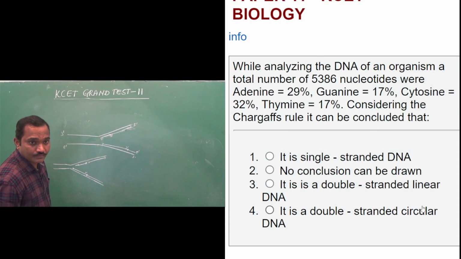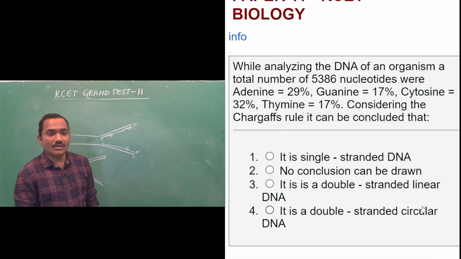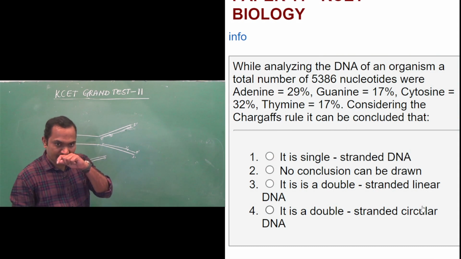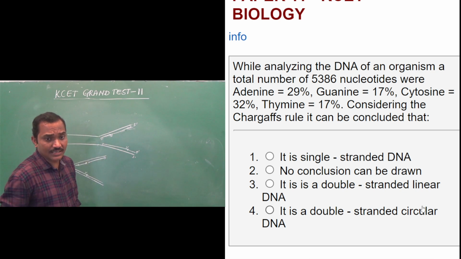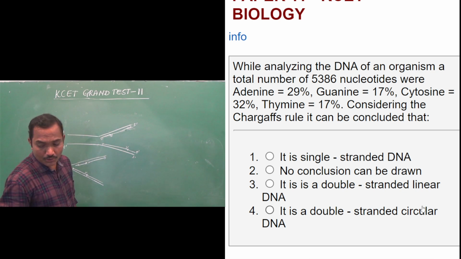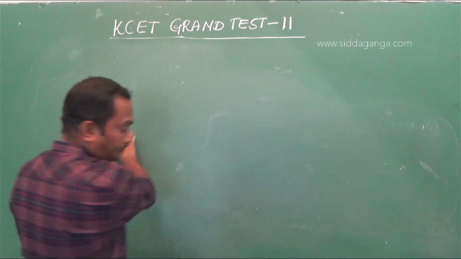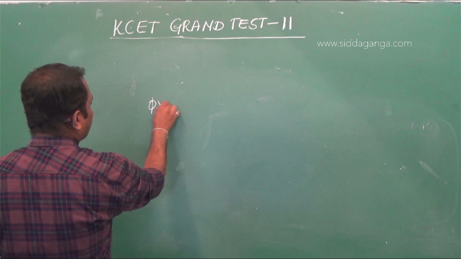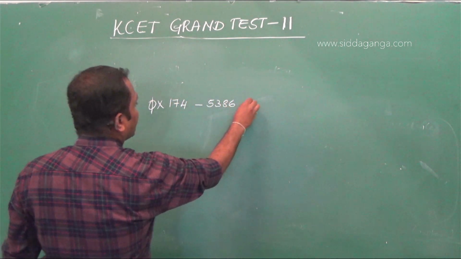Okay, next question. While analyzing the DNA of an organism, a total of 5386 nucleotides were seen. Adenine 29%, guanine 17%, cytosine 32%, thymine 17%. Considering the Chargaff rule, what can we conclude? It's a virus, that is Phi-X 174, which has 5386 nucleotides.